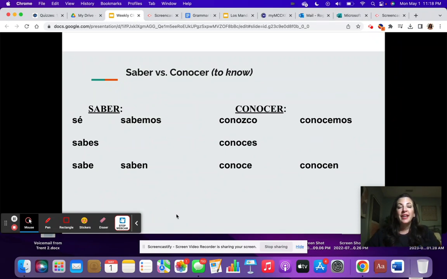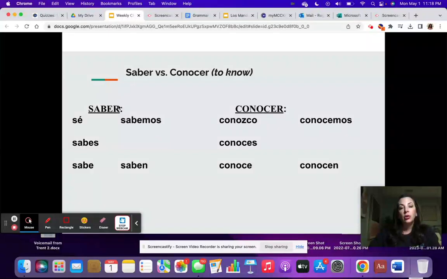All right, so this week, the last thing that we're going to be talking about grammar-wise is saber y conocer. Saber y conocer significan to know. So similar to ser y estar, where they both meant to be, we have saber y conocer that both mean to know. So then we have to figure out cuándo es necesario usar saber, cuándo es necesario usar conocer.